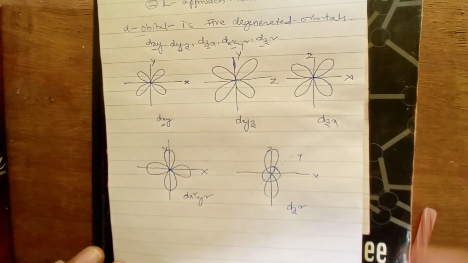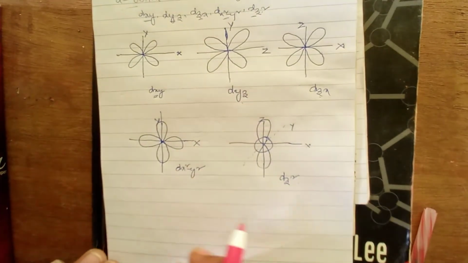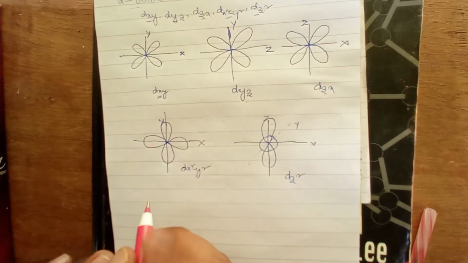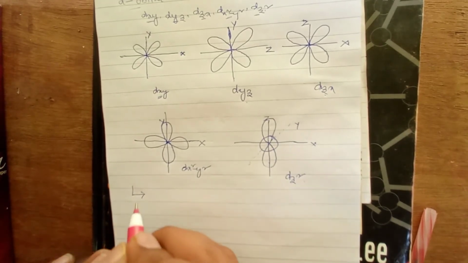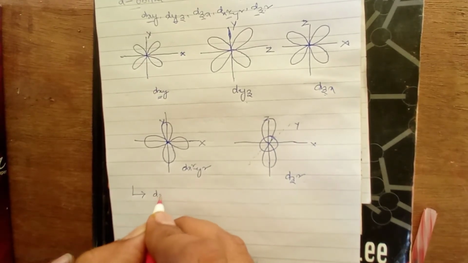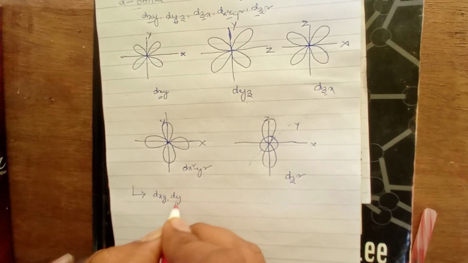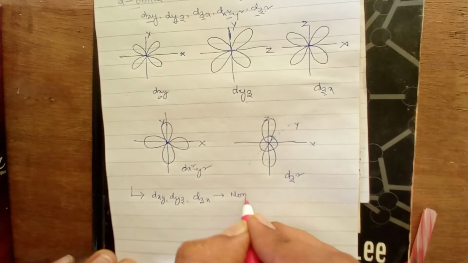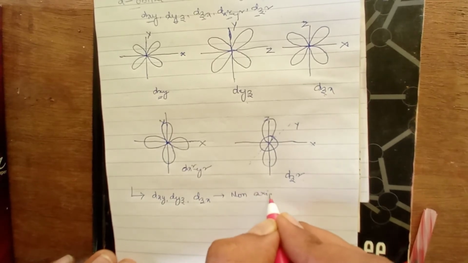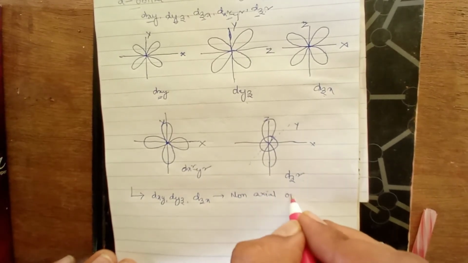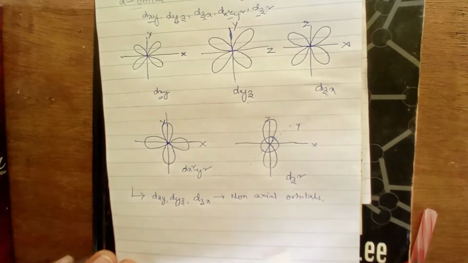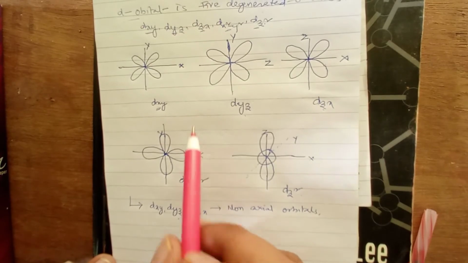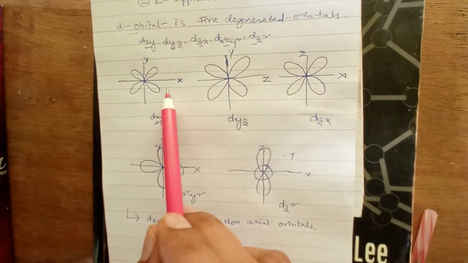And if we are going with the splitting pattern, before that, these orbitals are classified into two types. dxy, dyz, dzx are called non-axial orbitals, since the lobes of these three are in between the coordination axes.